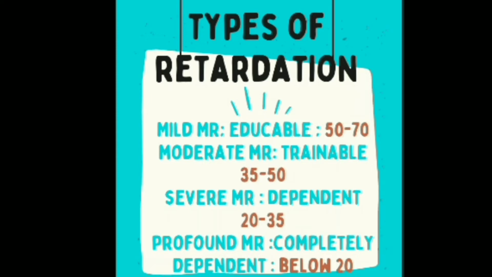The fourth one is profound MR. They are completely dependent. In severe MR, with supervision, they learn a few simple things, but profound MR are completely dependent and their IQ is below 20. They need full-time supervision and depend on one person or another for each and every activity. So these are the four types of mental retardation.